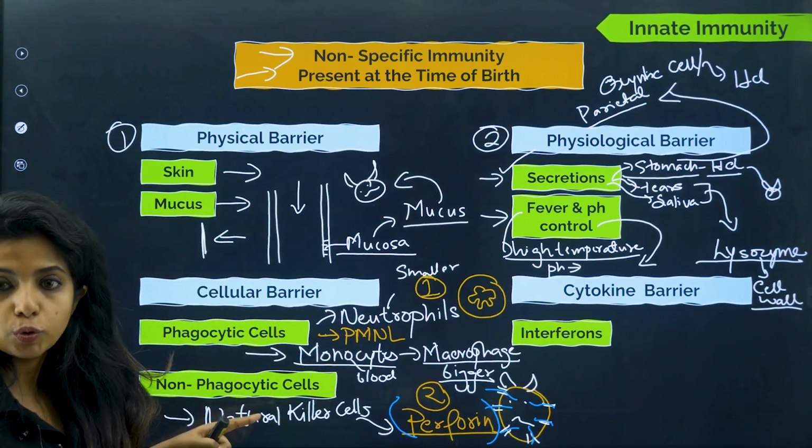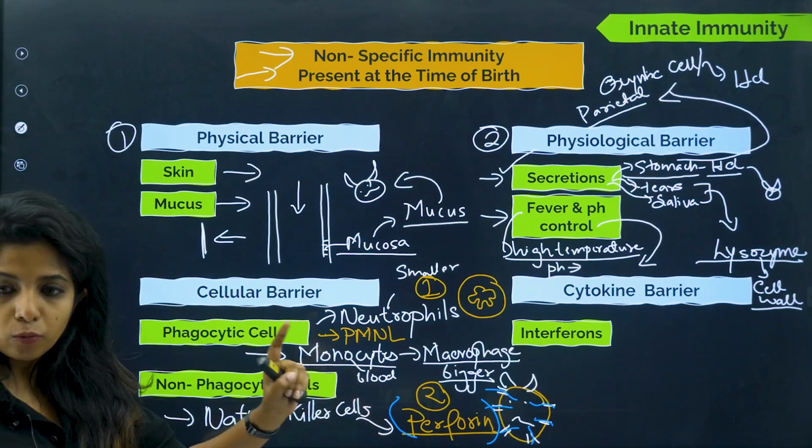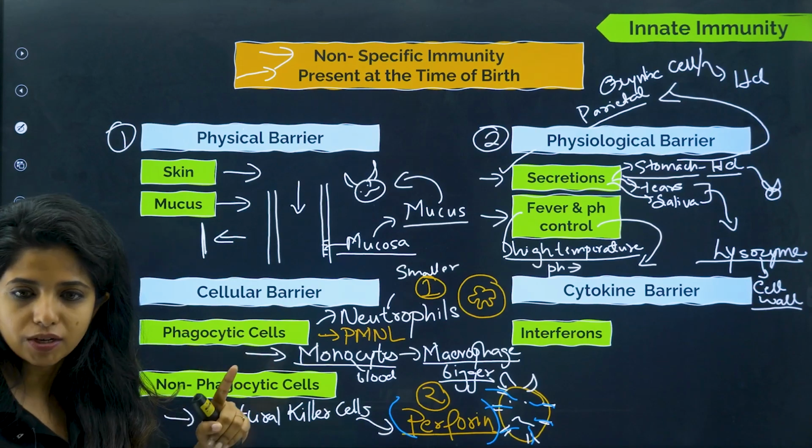Now this is also a leukocyte, this is also a WBC. Before going ahead, I want to talk a bit about WBC because I know you might be having a little amount of confusion in here. So this particular slide you have to take a screenshot because this won't be there in the PDF. This has something that I have added.